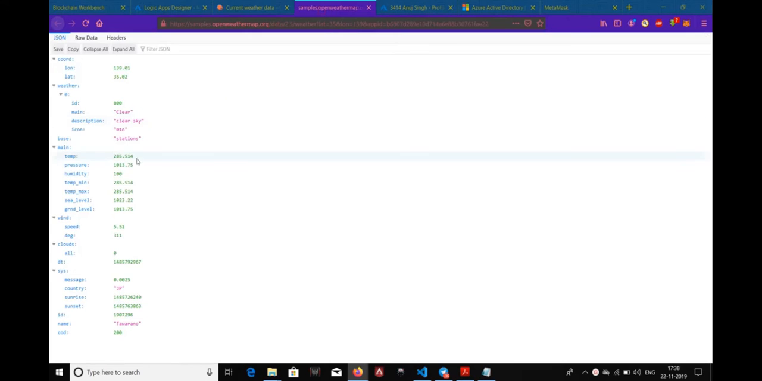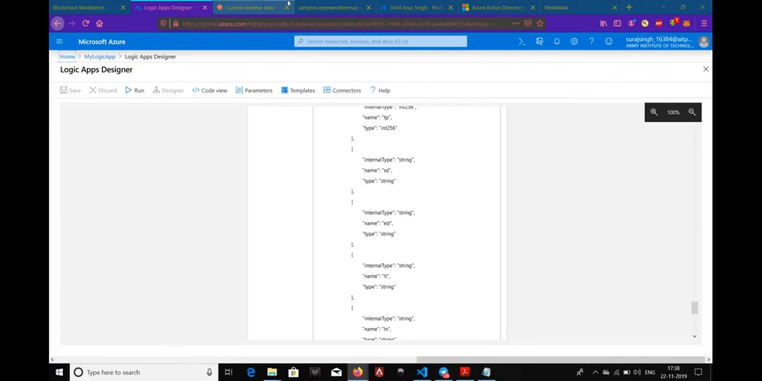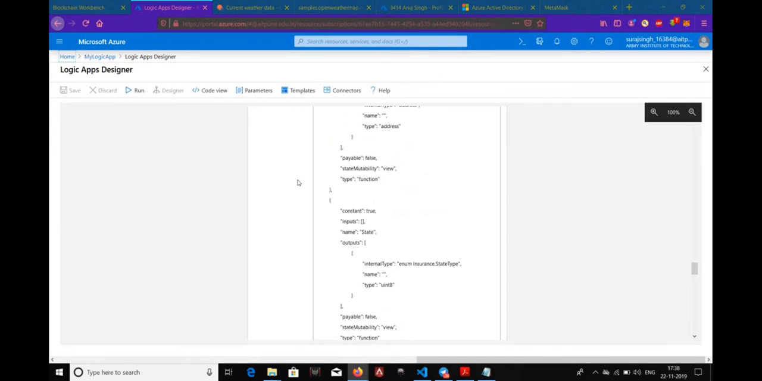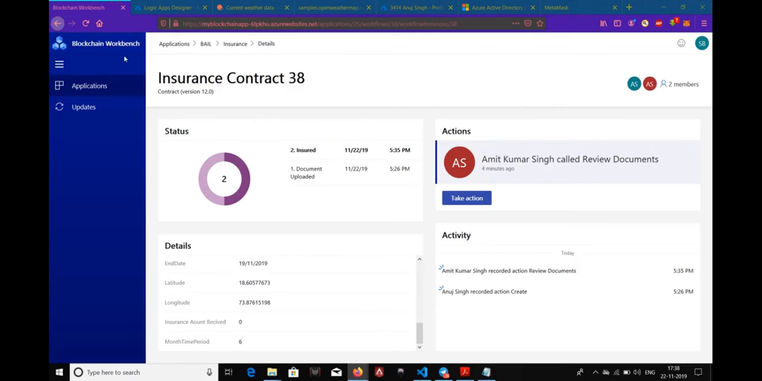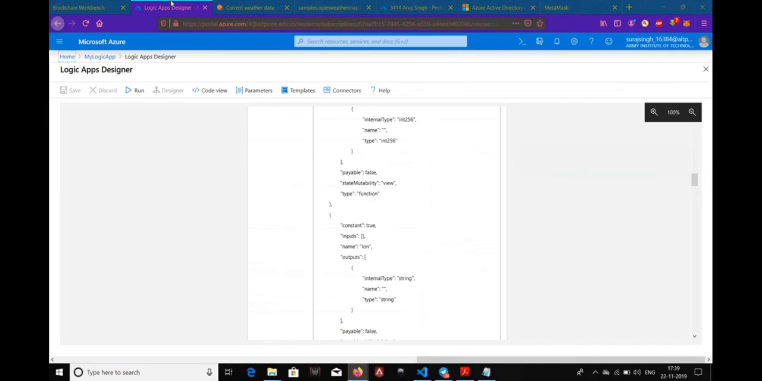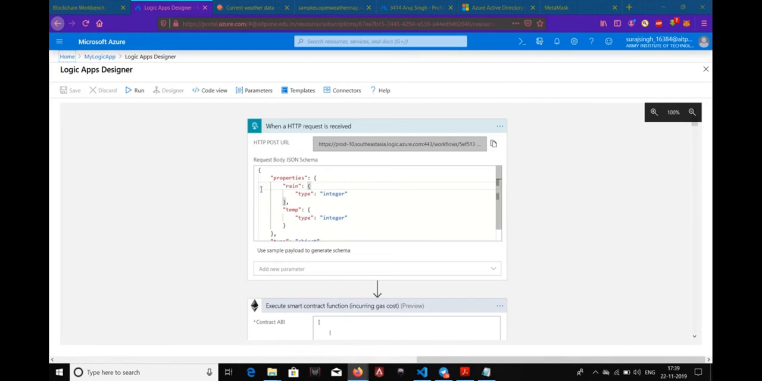So this is a sample response, and I'm interested in this temperature and humidity fields for drought, and amount of rain for the floods. So the response from this weather API is integrated with my blockchain workbench using an Azure Logic app. So this is that Azure Logic app. So an Azure Logic app is basically an intermediate between my blockchain and API.